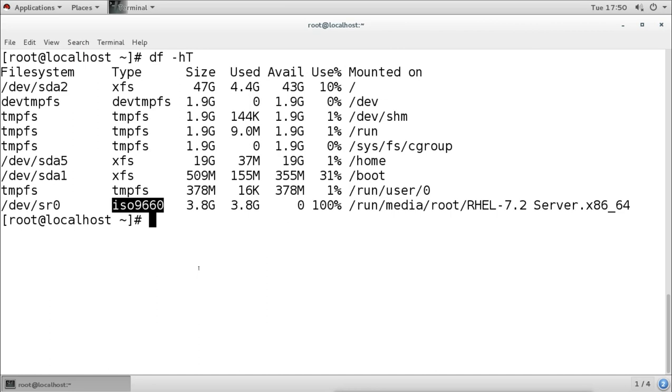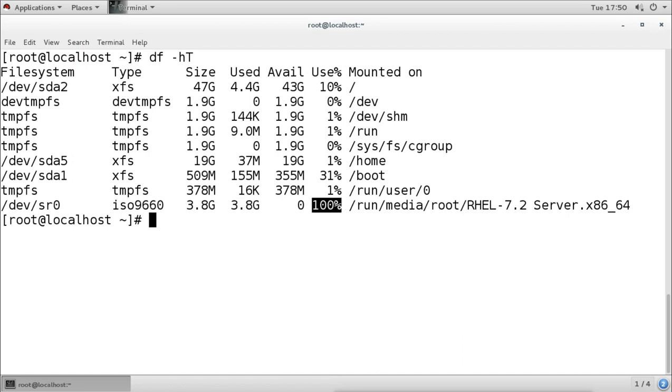So in Linux it uses the ISO 9660 file system, and in Windows the DVD uses the UDF file system. So this is the file system we have, and the size of this DVD is 3.8 GB, and it is 100% used because it is not writable, it is already written.